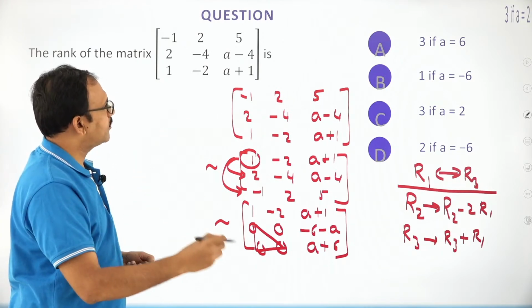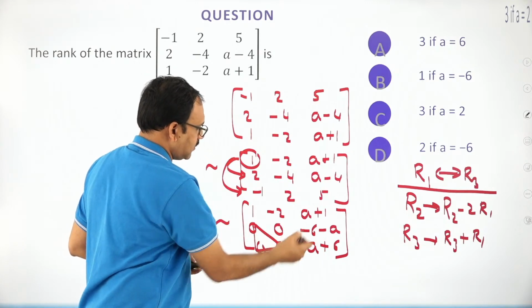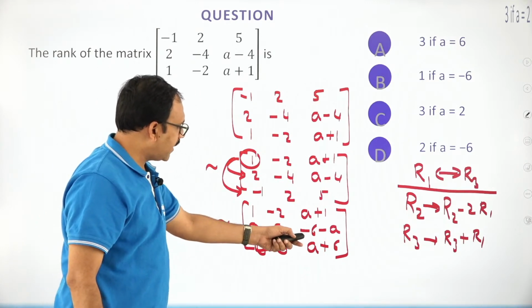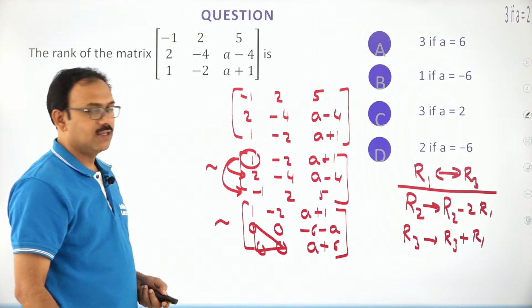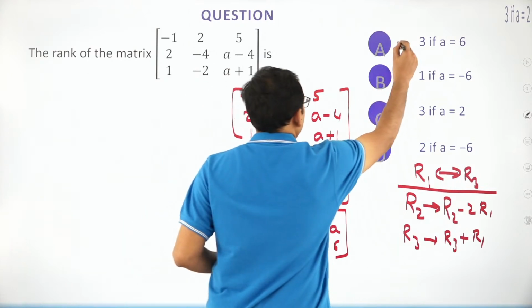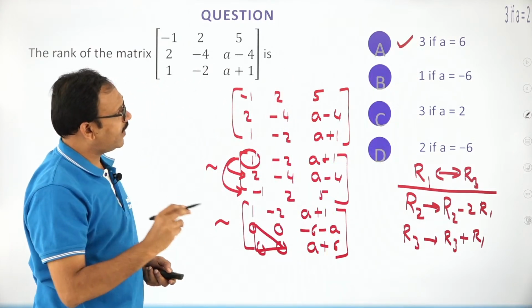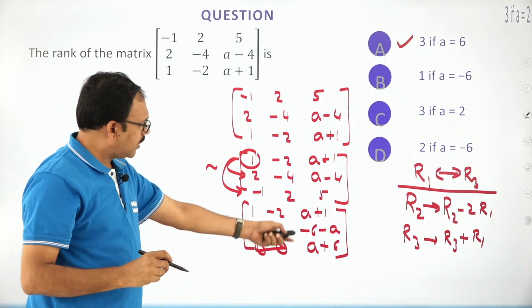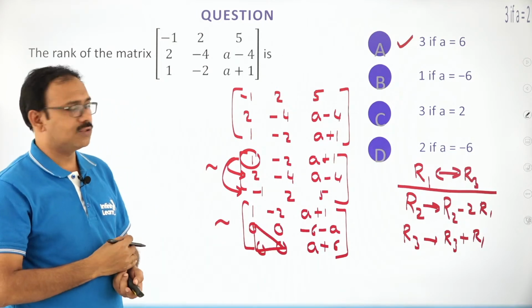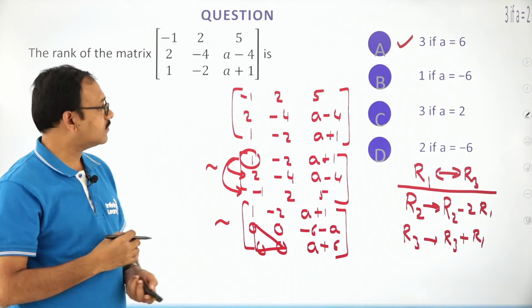Now go to the options. If A is equal to 6, what happens? This is minus 12, this is 12, so I can say rank is 3, correct? If A is 6, undoubtedly there are 3 non-zero rows, so I can say rank is equal to 3.